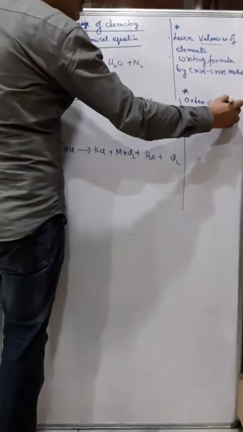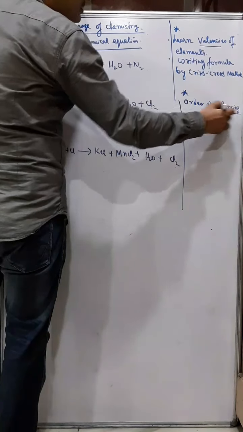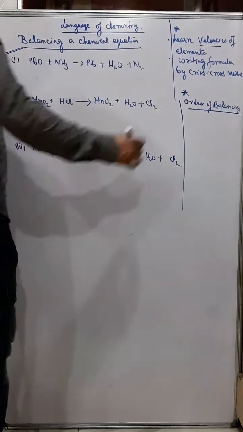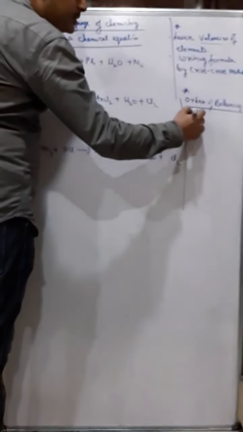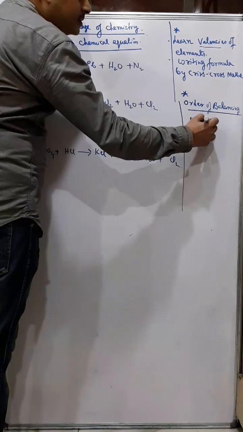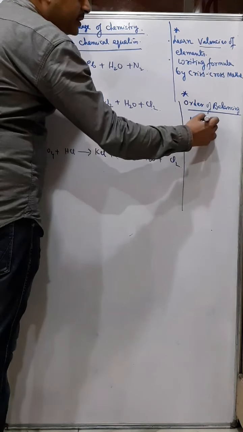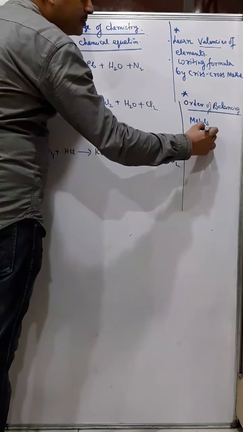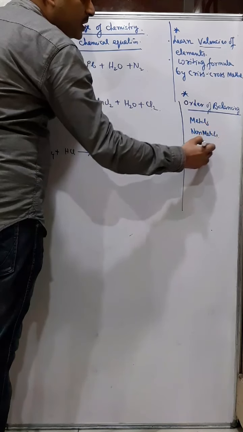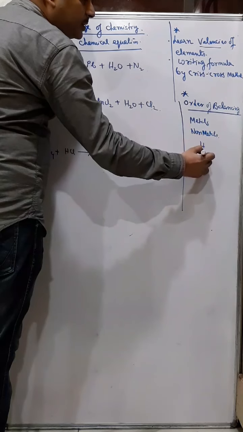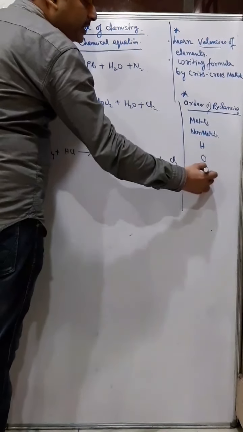Now for that you have to know this order of balancing. Order of balancing means that first it will be metals, and then non-metals, then hydrogen, then oxygen, and at last nitrogen.